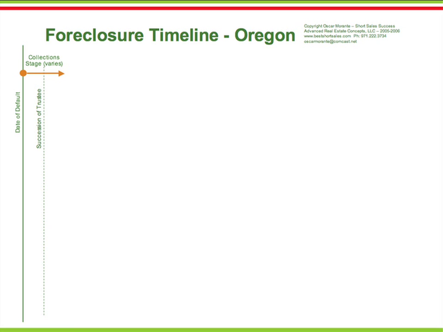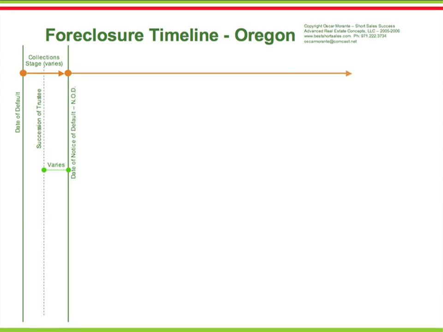The first action the trustee will take is to file a notice of default, or notice of trustee sale, at the county where the property is located. At this point, the default becomes public record and the trustee officially initiates the process of foreclosure. Once the notice of default has been recorded, the property will enter what is known as the pre-foreclosure stage.